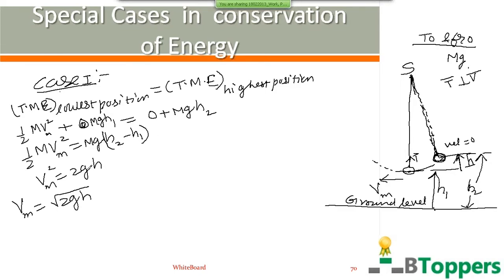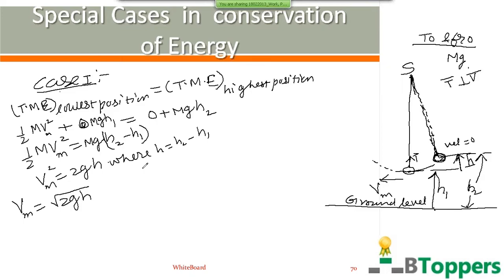Again, you can arrive at the same conclusion, vm square equal to 2gh, where h equal to h2 minus h1. That means what is important in our calculations in the examples on conservation of energy is only the difference of potential energy between the two positions. That means only the difference of potential energy at the two positions will enter into the calculation.